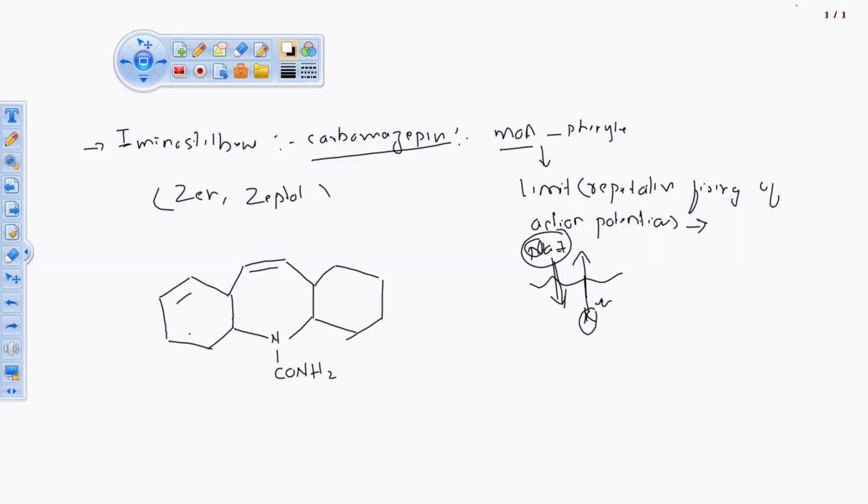So we'll do the saturation of this thing. Saturation up. Now we have done. This is the structure of carbamazepine. It comes under the category of iminostilbene. Now, what is the next main part?